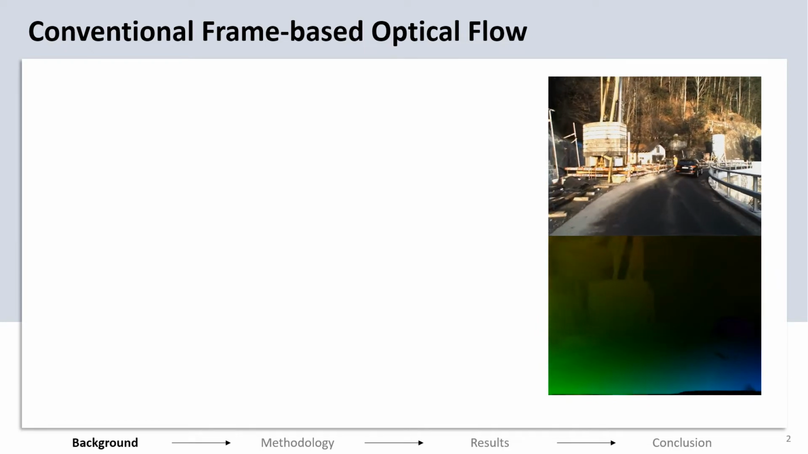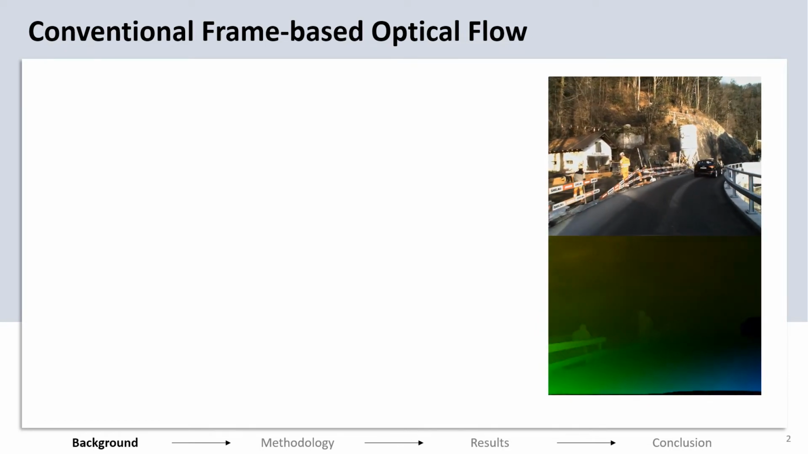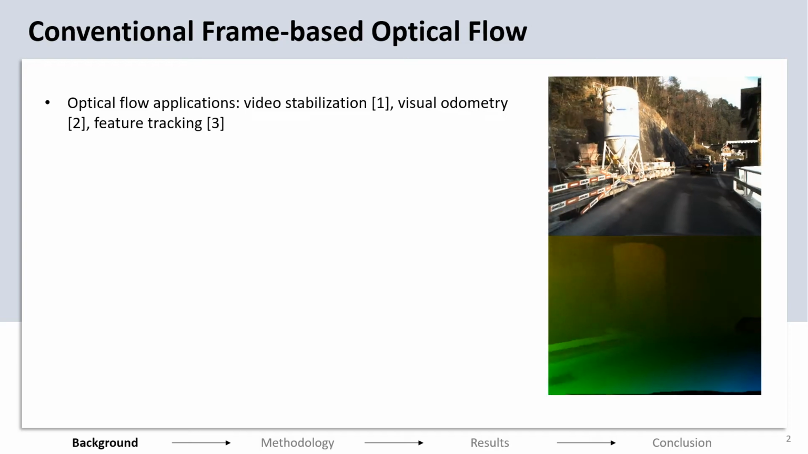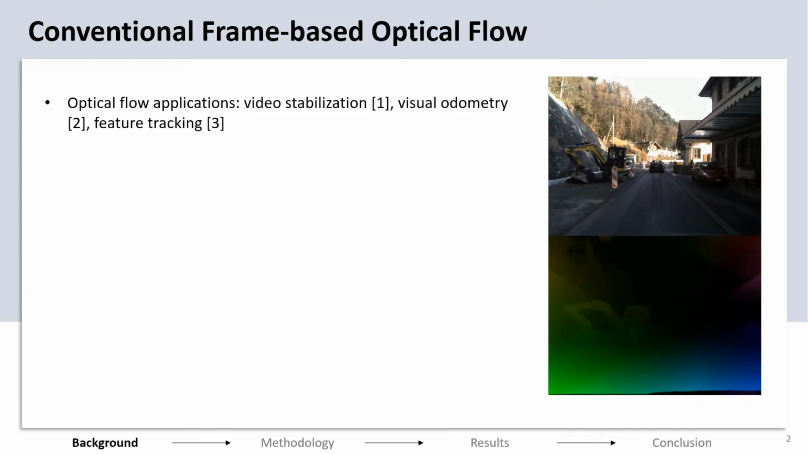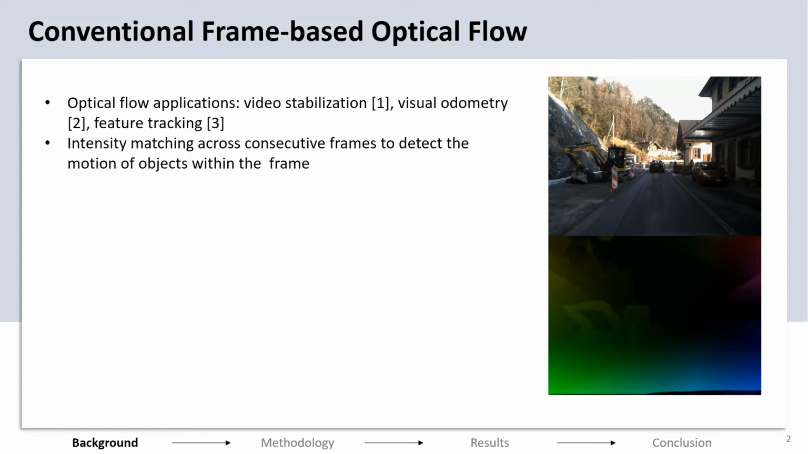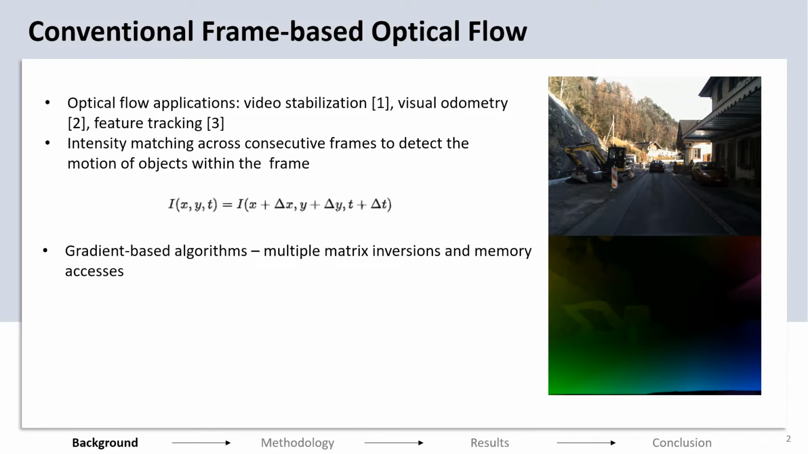The video shows a recording from a frame camera along with the optical flow computed on it. Optical flow finds application in video stabilization, odometry or feature tracking like tasks. Conventional model-based approaches use gradient matching across two frames to identify the motion of the objects within the frame. These algorithms typically require multiple matrix inversion kernels along with frequent memory accesses.